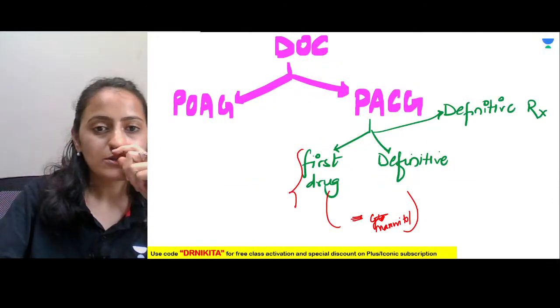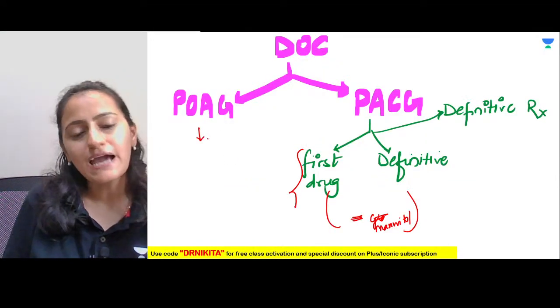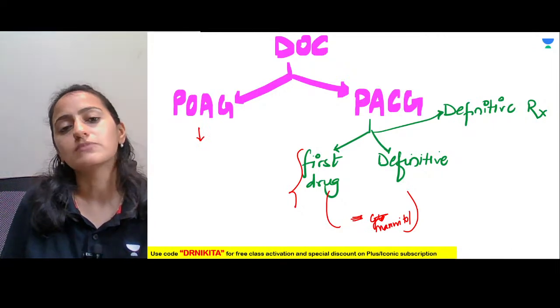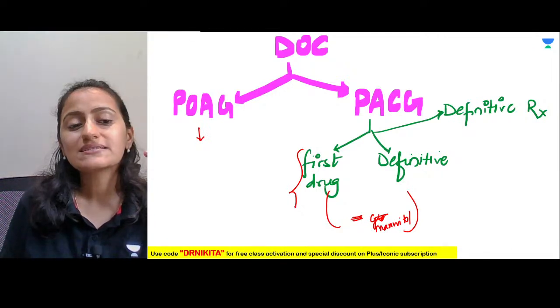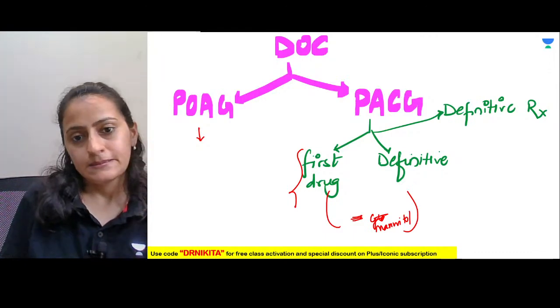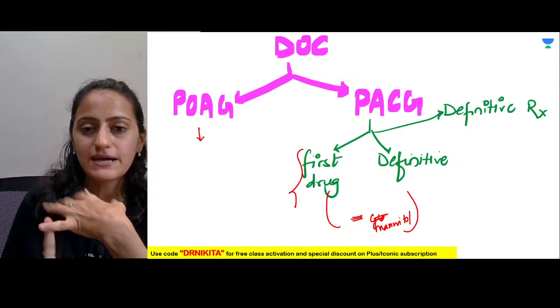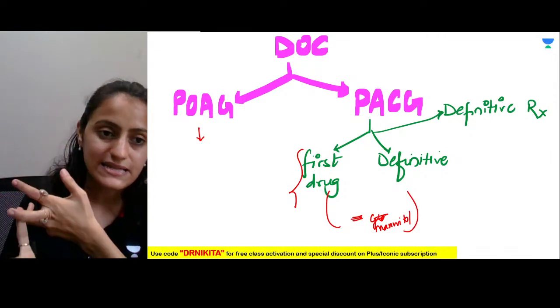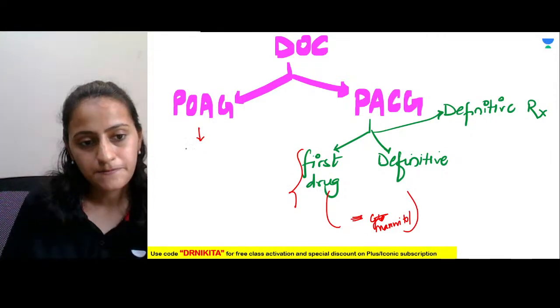Okay. Now tell me, what is the drug of choice in open angle glaucoma? Is it acetazolamide? Is it pilocarpine? Is it latanoprost? Is it beta blockers?